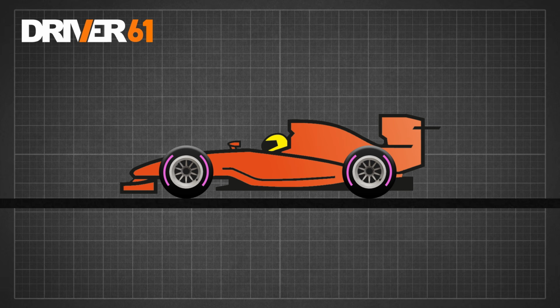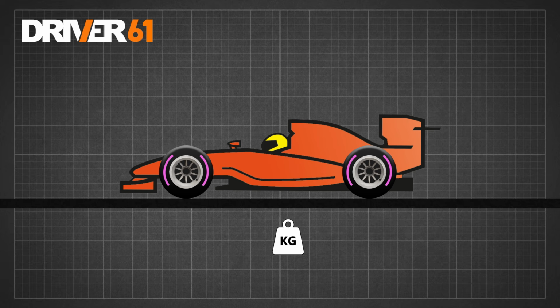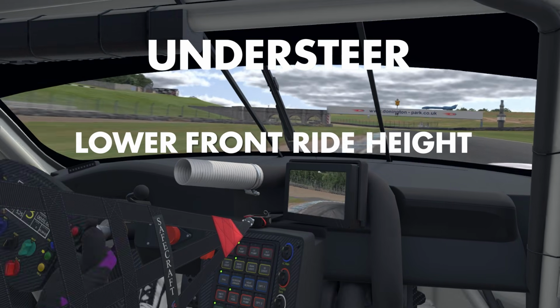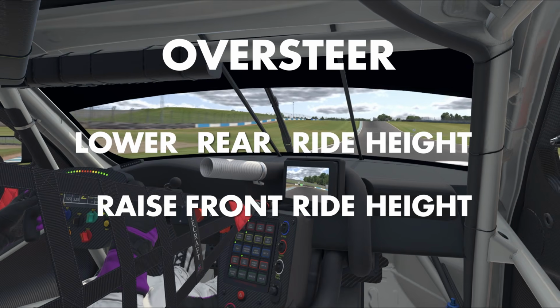By moving the weight towards the front or the rear, you can add more or less mechanical grip to either end of the car. For example, to counter understeer, you can lower the front ride height or raise the rear ride height. And to counter oversteer, you can do the opposite.